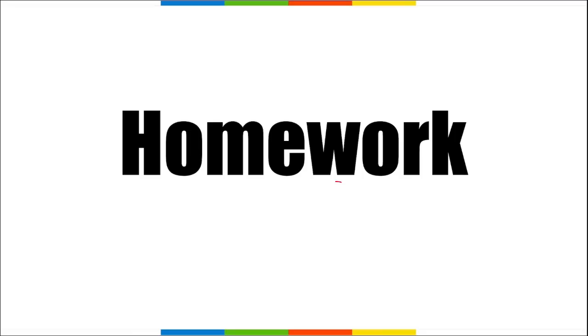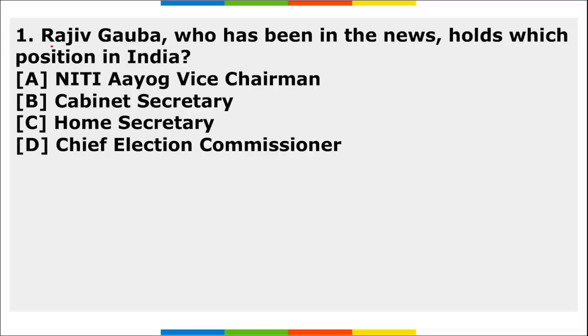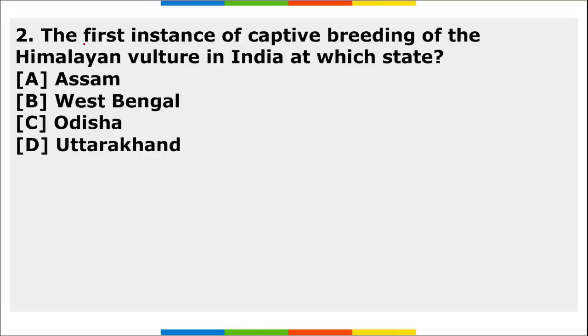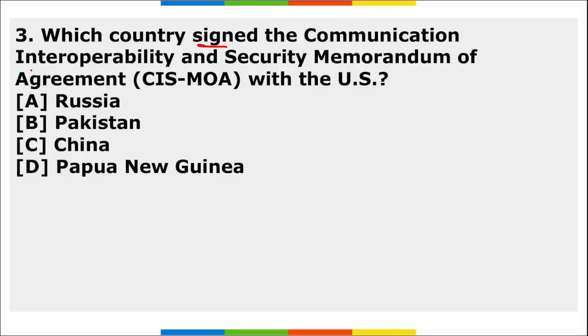Next, friends, it is your homework section. First, Rajiv Gauba, who has been in news recently, holds which position in India? Second, the first instance of captive breeding of the Himalayan vulture in India is in which state? Third, which country signed a communication interoperability and security memorandum agreement with the United States? So these are your 3 homework questions, friends, and they are important questions.